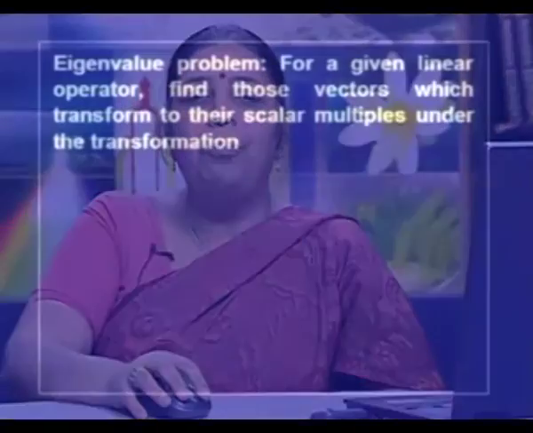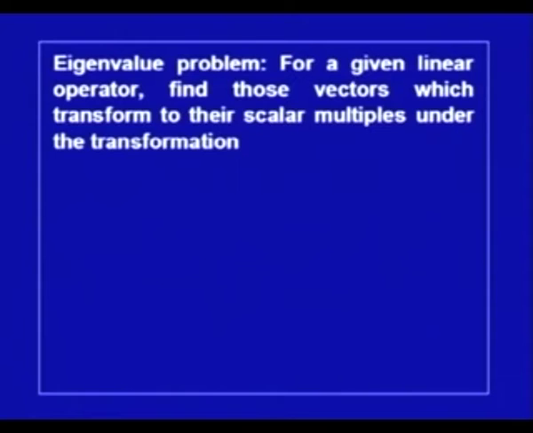By eigenvalue problem, we mean that for a given linear operator, find those vectors which transform to their scalar multiples under the transformation Ax = lambda x, where A is a square matrix associated with the linear operator, x is called an eigenvector and lambda is the associated eigenvalue.